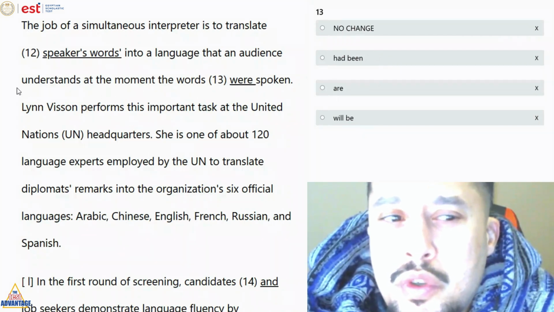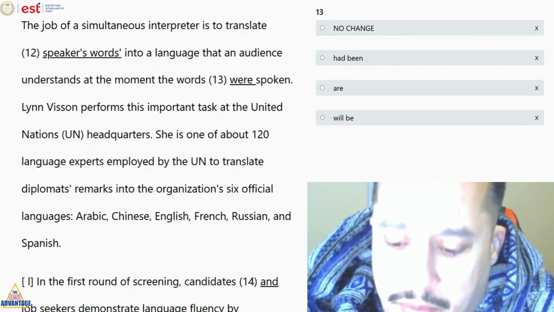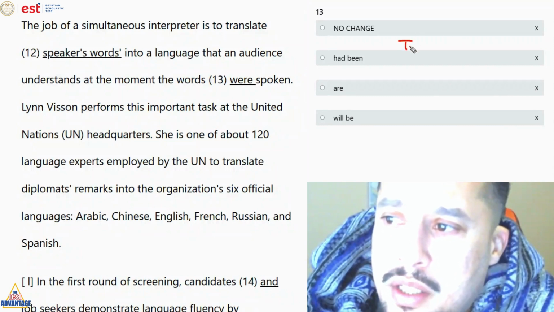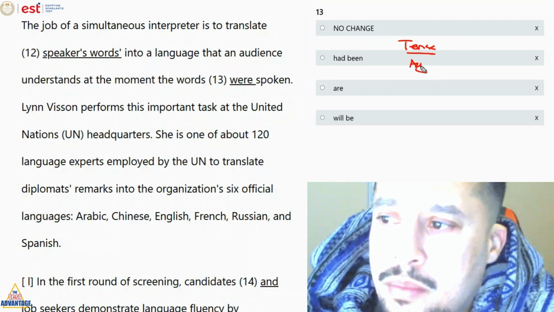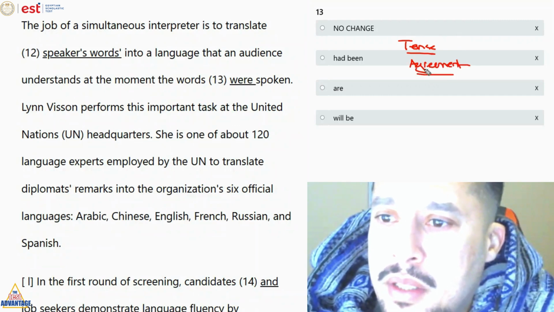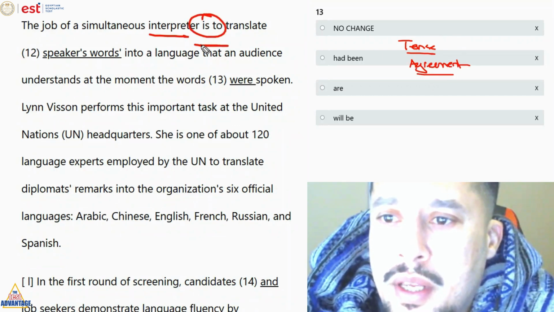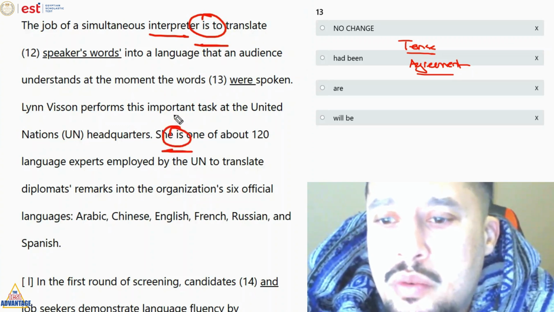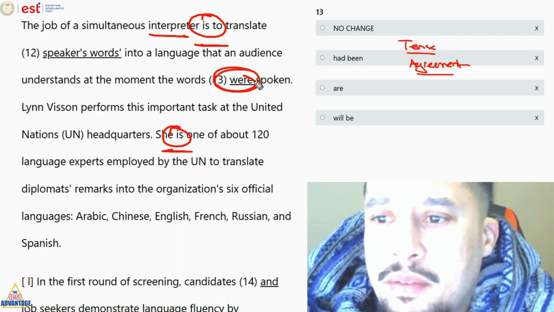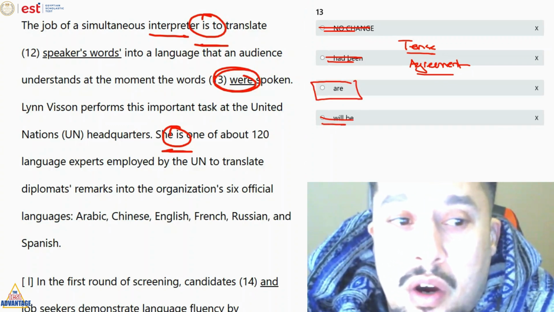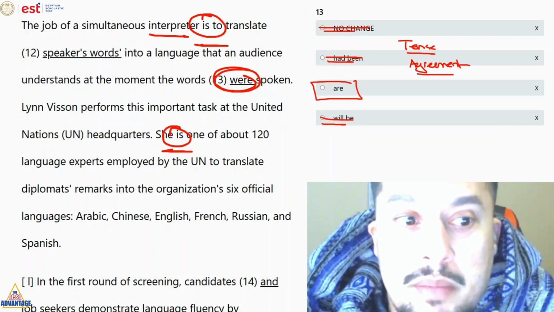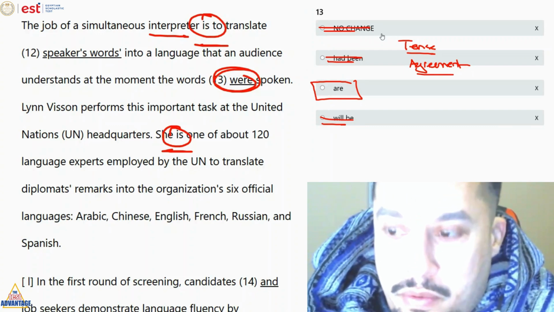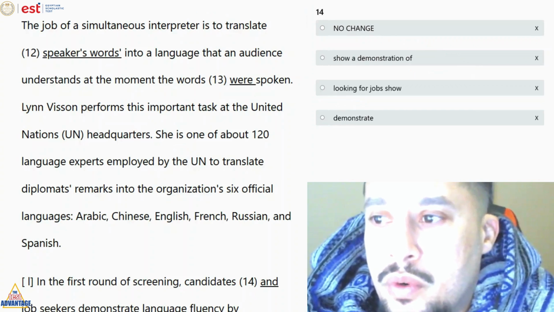The words were spoken. Okay, so again, this is a verb question. We want to check the tense. We want to check subject verb agreement. Interpreter is to translate. Present tense. She is one. شايفين is و is. So هنا برضو عايزين نعمل verb present. A غلط past. B غلط past. D غلط future. Our answer here is answer C, R. So when you're dealing with verb tenses, make sure you check for tense. You check for agreement.